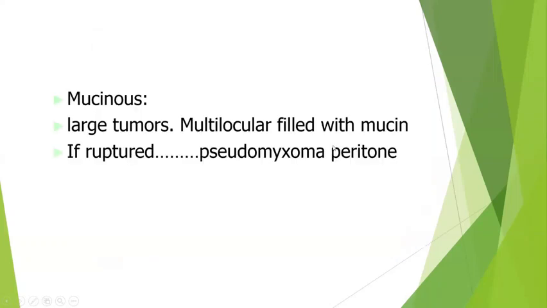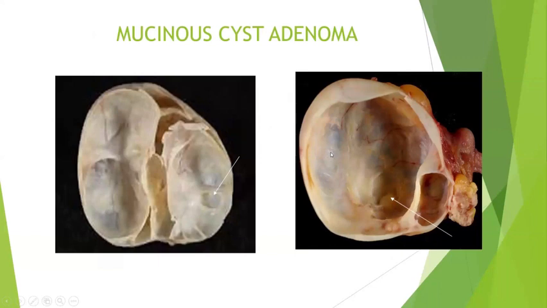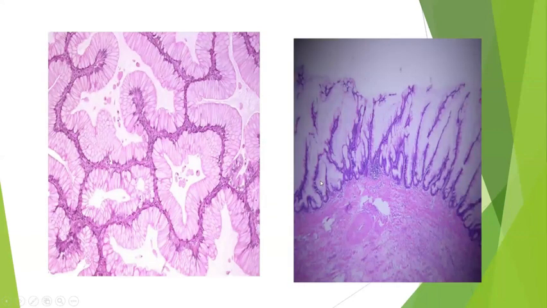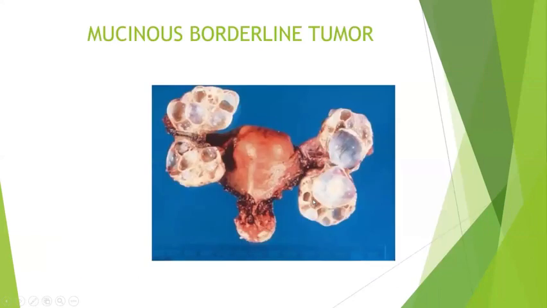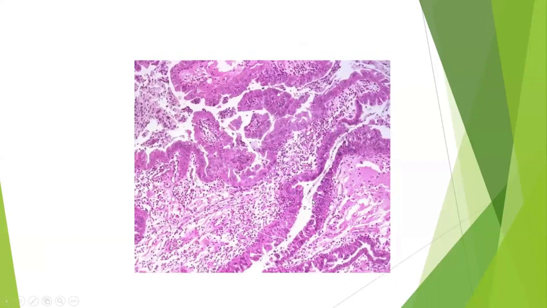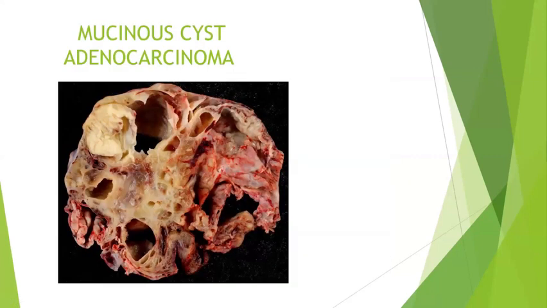Okay. Next comes the mucinous tumor. One of the most important complications of the mucinous tumor will be pseudomyxoma peritonei. So this is a mucinous adenoma. This is a borderline tumor. See here, you can see the invagination, but not within the tumor, not within the papillary spaces. What are the two types of mucinous lining epithelium which usually occur in the ovary? One is the endocervical type, another is the intestinal type of mucinous epithelium, which will be more common. So next will be the mucinous cystadenocarcinoma.